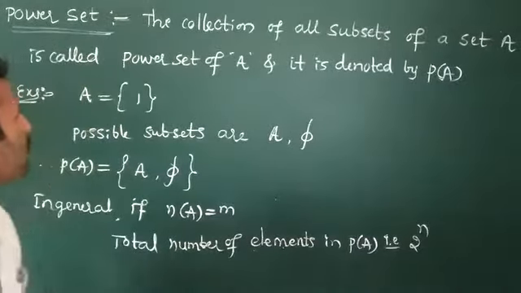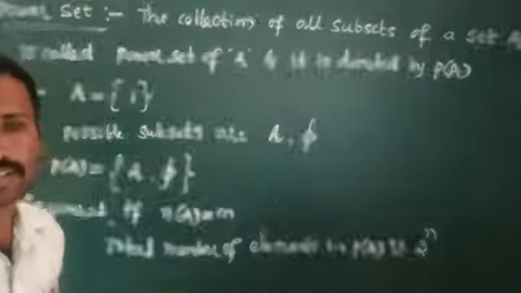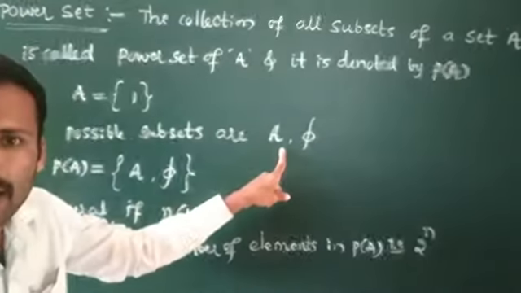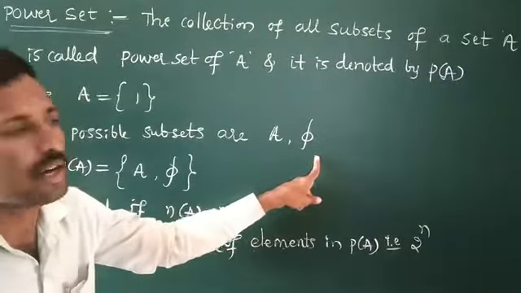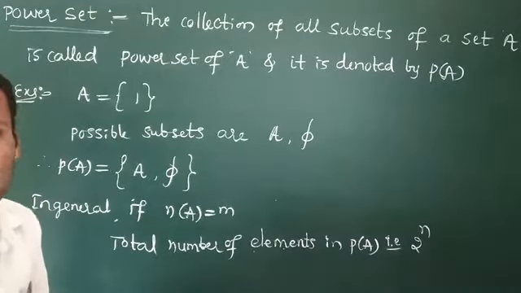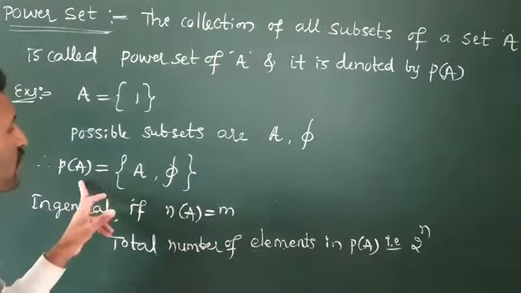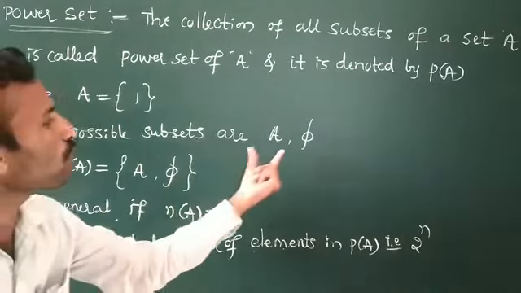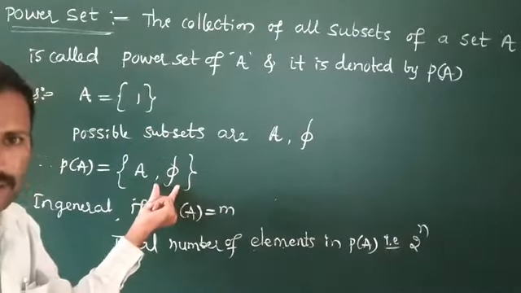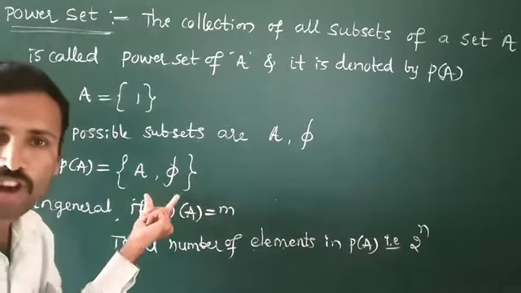That is, ಫಾರ್ ಎಕ್ಸಾಂಪಲ್, A is any set having only one element, that is called a singleton set. The possible subsets of the given set are the set A itself and the empty set. These are all possible subsets. There are two subsets for this set, that is A is equal to singleton 1. Then the power set of A is generally denoted by P of A, that is the set including the subsets of this set, that is the set A and the empty set. Okay, if A has one element, the number of elements in P of A is 2.